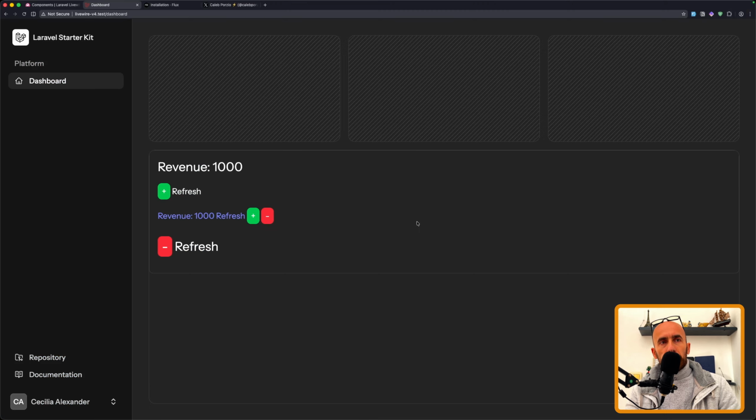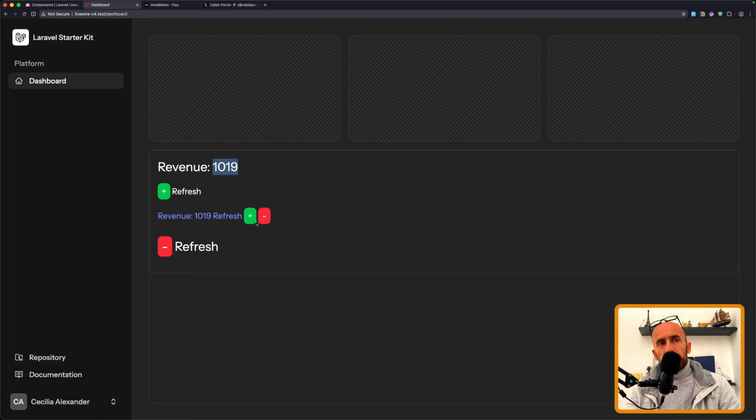here, it's going to increment the revenue, as you can see, but the revenue inside the island is not updating. And yeah, we can click how many we want, but the island is going to remain untouched. Now, if I click refresh here, now we have the same result as this because the island is refreshing.